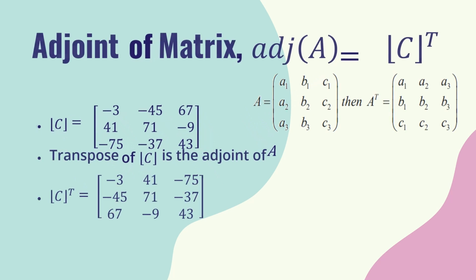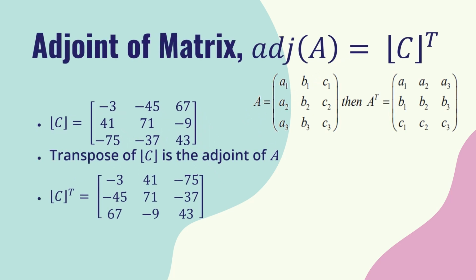After finding the cofactor of A, we can use the cofactor to find the adjoint of A. To determine the adjoint of A, we have to do a transpose on the cofactor, since the adjoint of A is the same as the transpose of the cofactor. So how do we do a transpose for the cofactor? To do a transpose, we have to rearrange the position of the cofactor using the format listed in our slide.